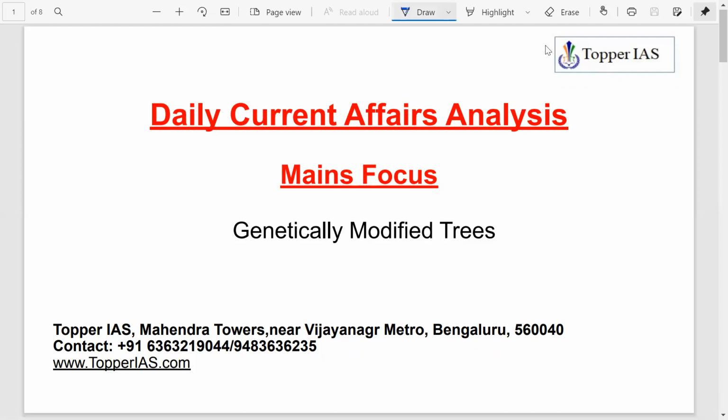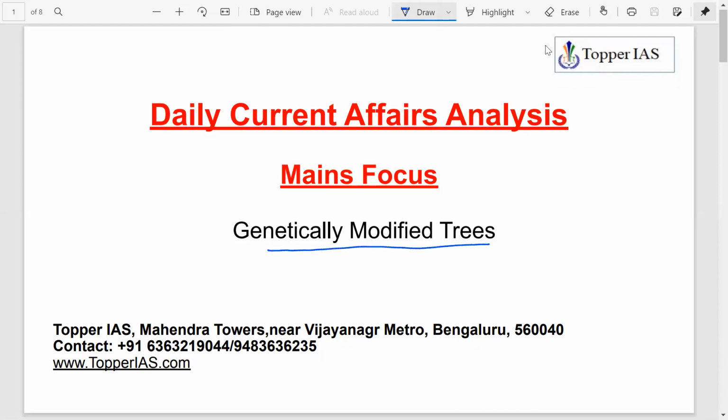So today also we will look into a topic keeping mains as a focus. Already we have started with genetically modified crops. We will continue today with genetically modified trees, because we have already seen GM crops in totality, in the sense the positives that we get from GM crops as well as the negatives. So we will continue today with genetically modified trees.